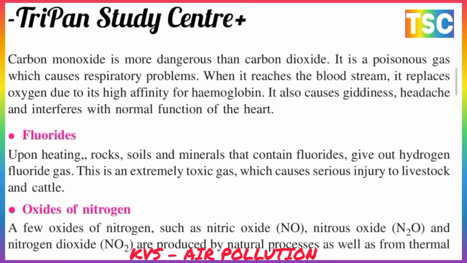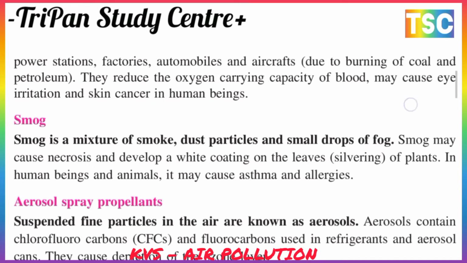And the next is the oxides of nitrogen. There are a few oxides of nitrogen, such as nitric oxide NO and nitrogen dioxide NO2. They are produced by natural processes as well as by thermal power stations, factories, automobiles, and aircraft due to burning of coal and petroleum. They reduce the oxygen carrying capacity of blood and may cause eye irritation and skin cancer in human beings.